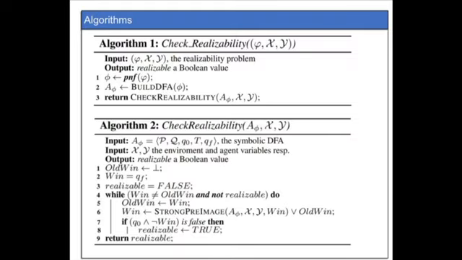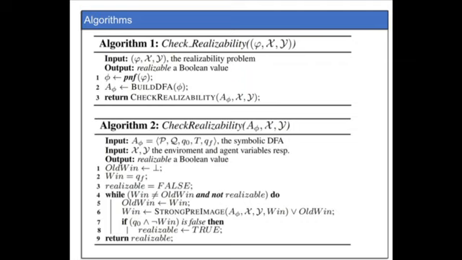Our approach is the following. We first convert our specification into its previous normal form, which rewrites the formula into present and past components. Then we build the DFA automaton, which represents the two-player game, and then we run the check realizability algorithm on it. This algorithm works in the following way.